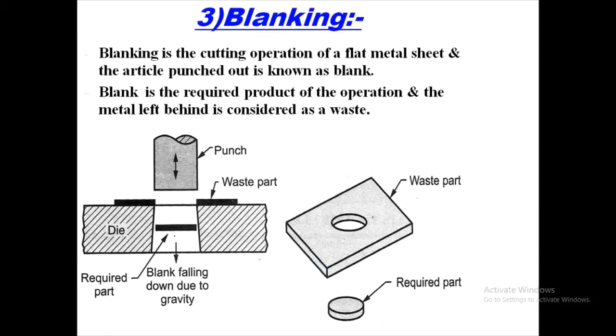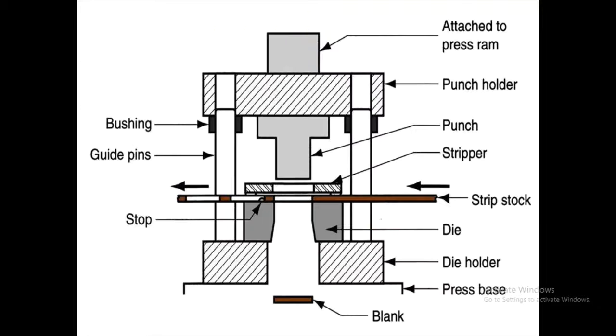Next, blanking. Blanking is the cutting operation of a flat metal sheet, and the punched out part is known as a blank. This punched part is known as the blank, which is the required part. The blank is the required product of the operation, and the metal which is left behind is considered waste. Here it is the required part, and this is the waste part. So here you can see the blanking operation.